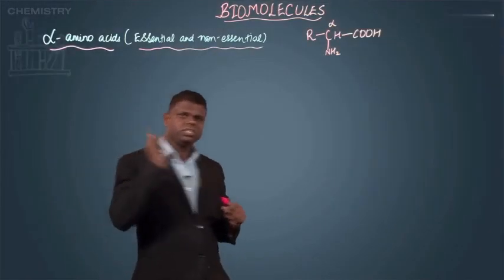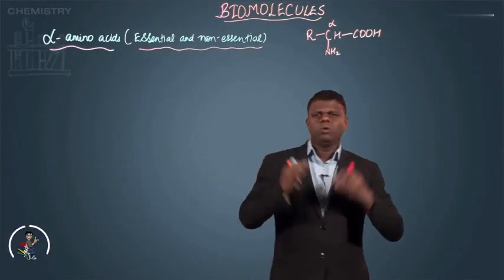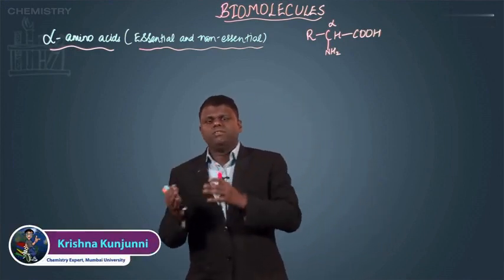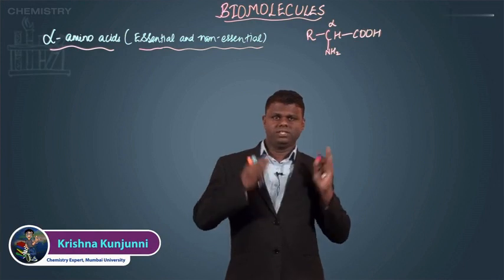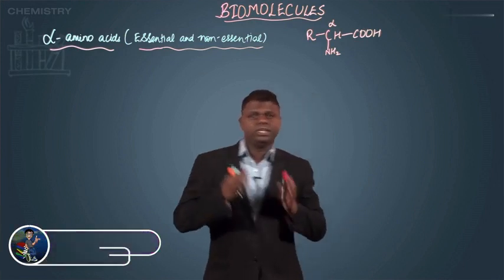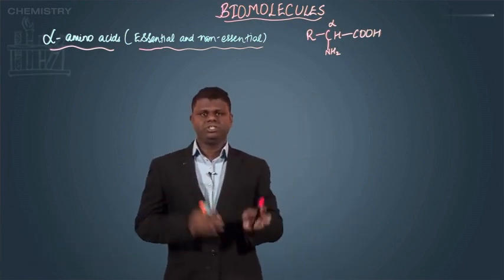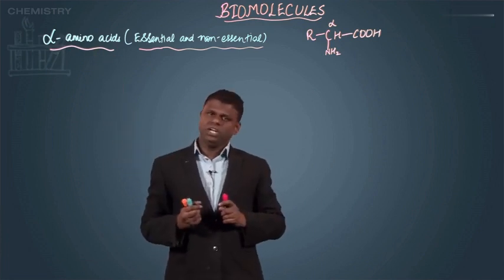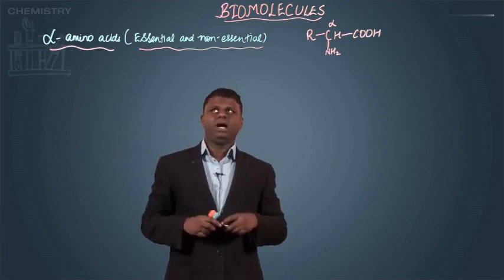Now, in your previous session, we have already studied what exactly an alpha amino acid is, how it is represented, what the different types of alpha amino acids are, and what a zwitterion is. It exists in the form of a dipolar species having a positive and negative charge. Now, let's discuss the essential and non-essential alpha amino acids.